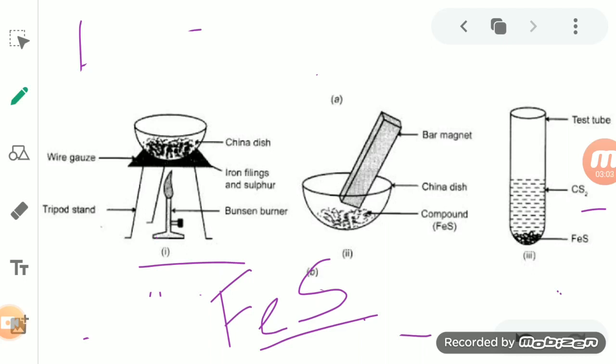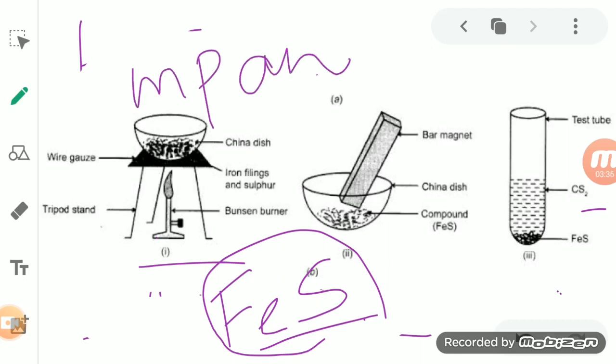Earlier, in the mixture of iron filings and sulfur, when you try to heat it, the iron melts at one temperature and the sulfur melts at another temperature. But here in the iron sulfide compound, the total compound melts at a fixed temperature.